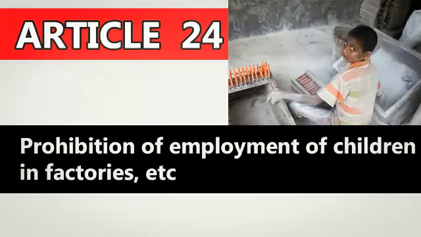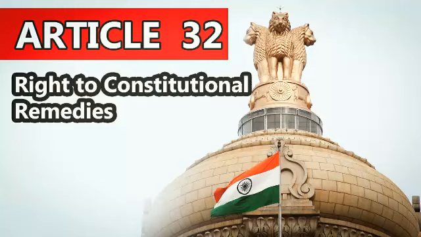Next, Article 24. Article 24 deals with prohibition of child labor, prohibition of employment of children in factories, mines, etc. So, Article 24 deals with prohibition of child labor. Next, Article 32.